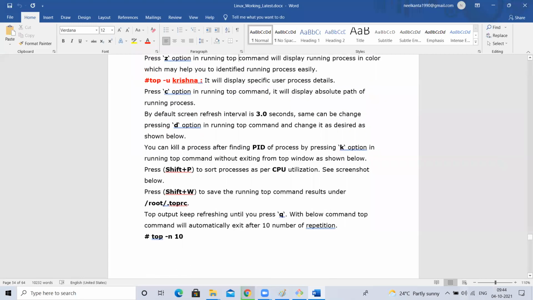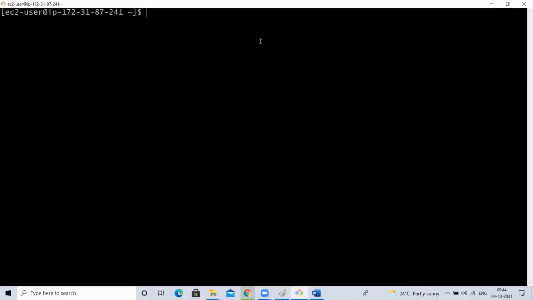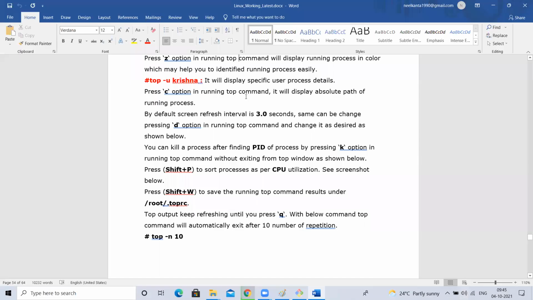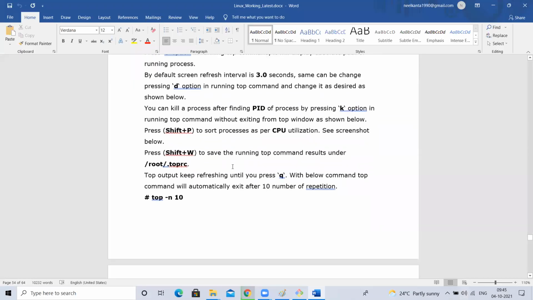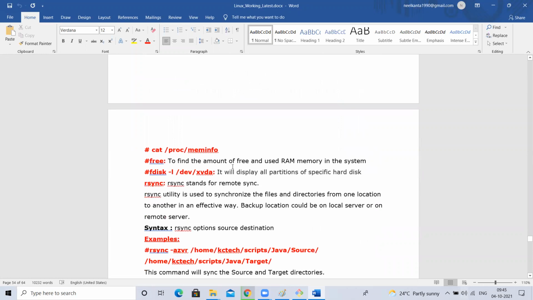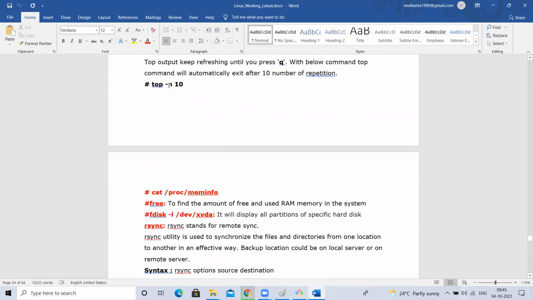Okay. Now, top will list all the processes, but for every application, the installation or user owner will be there, right? I want to list based on a specific user: what are all the processes running by one specific user? I want to know that user's processes. If you give top minus u, username, only the processes which are running by that user will be listed in that order, starting order. Understood? Okay. I want only the top 10 processes: top minus n10.